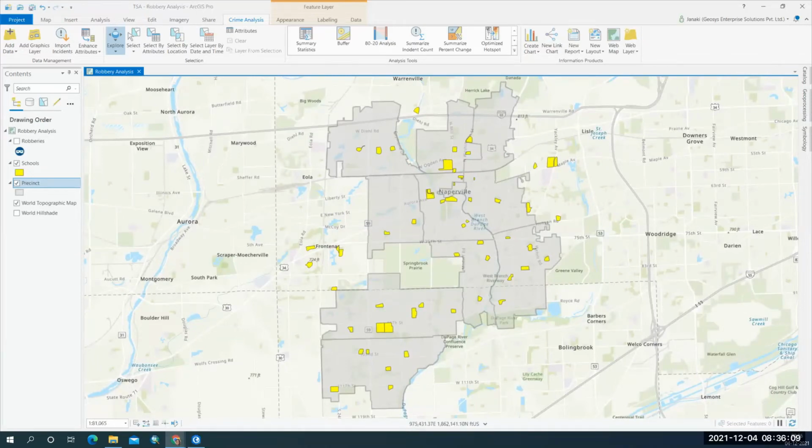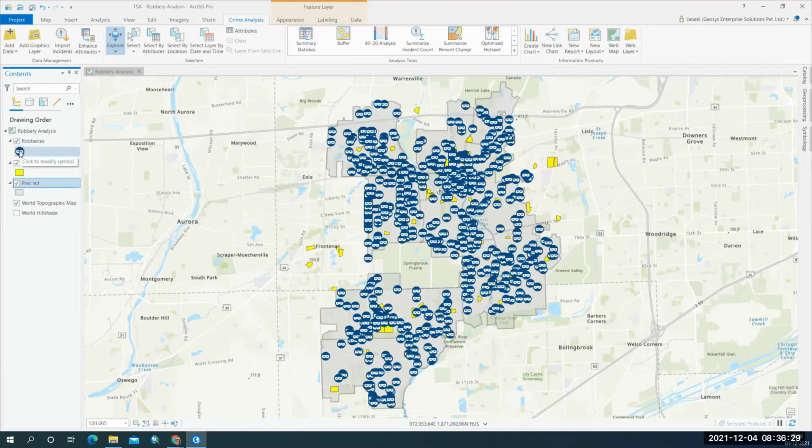So here we are going to use our tools and then find out the patterns. But before that, we are going to see how many robberies are occurring, where more robberies are occurring at a location. So we are going to use our summary statistic tools to find that out. So let's see how we can do that.